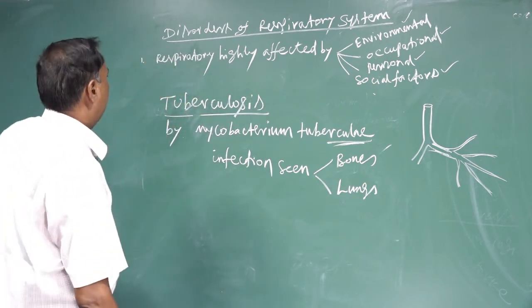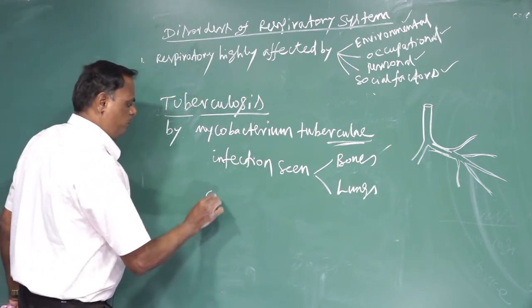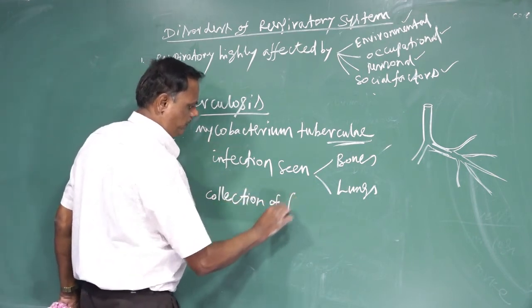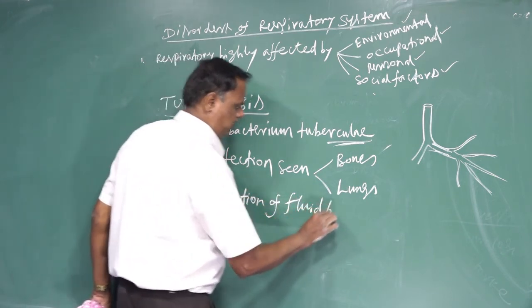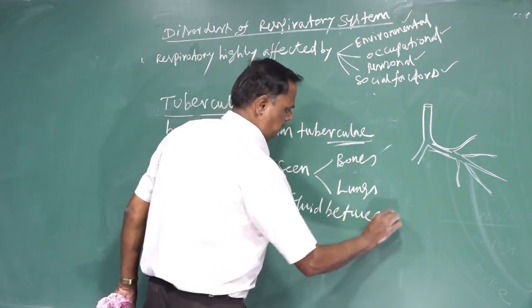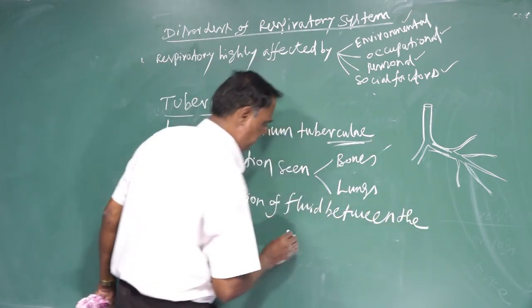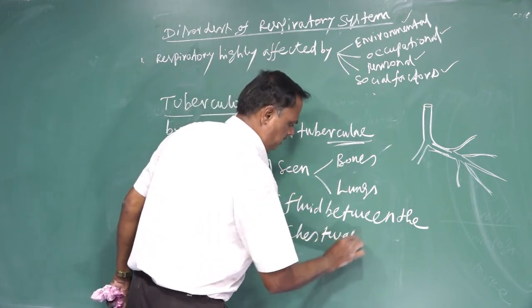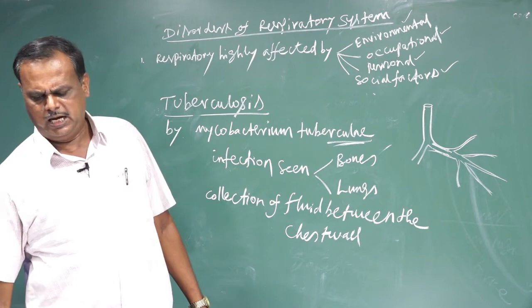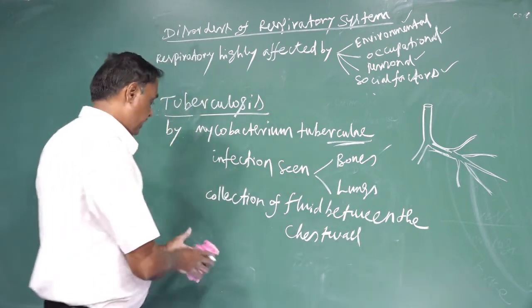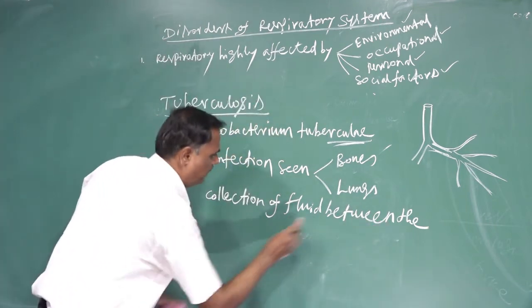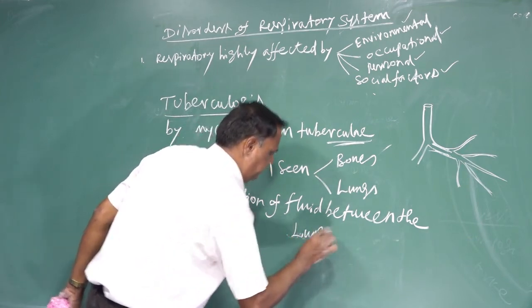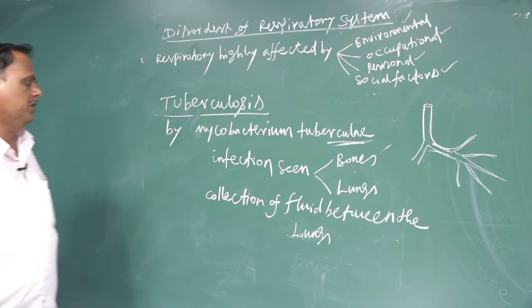What are the symptoms of tuberculosis? Collection of fluid between the chest wall and the lungs. That is seen in tuberculosis.